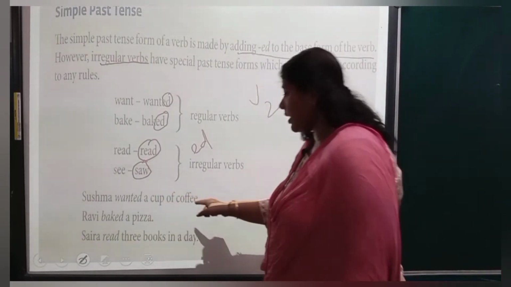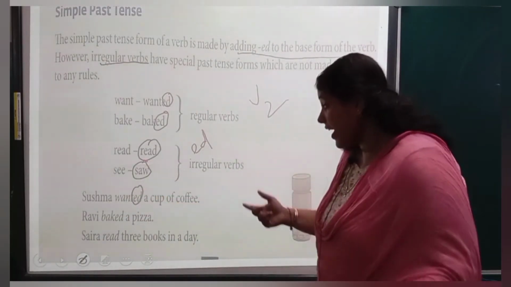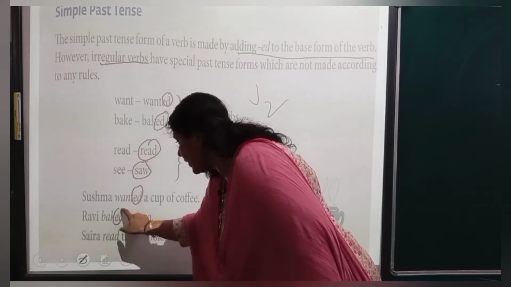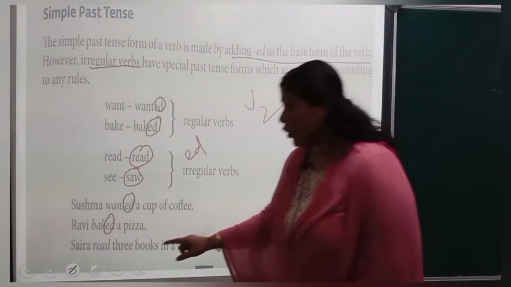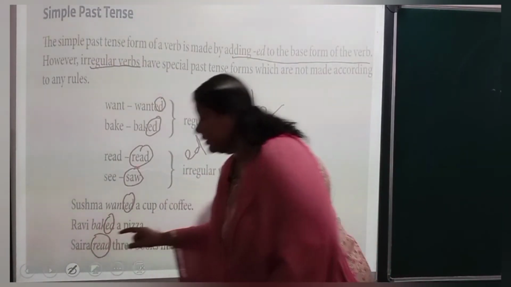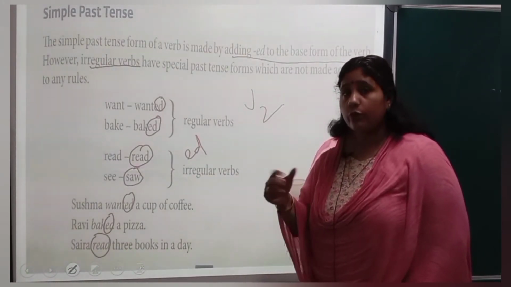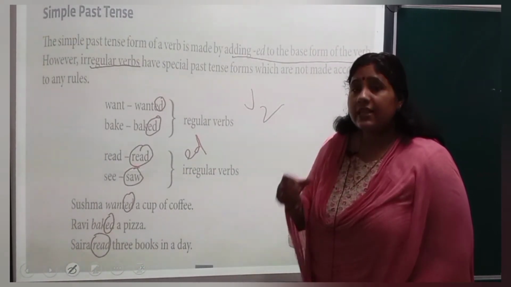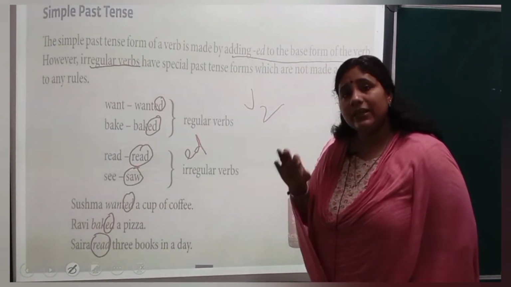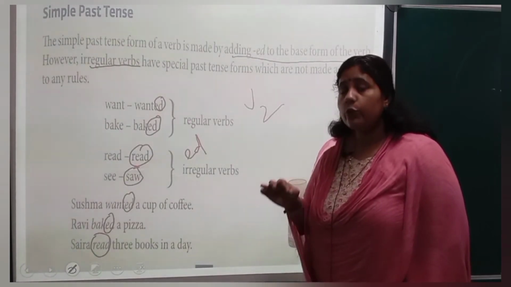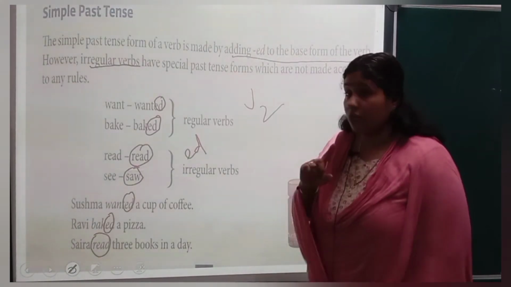Sushma wanted a cup of coffee. Simple past tense. We are adding ed, wanted. Ravi baked a pizza. Already happened. Ed. Ara read 3 books in a day. Don't pronounce it as read. We will write the same thing, but when we pronounce it for V2 and V3, we will pronounce it as red. The spelling remains the same. So whenever you use read for the past tense, you will pronounce it as red.